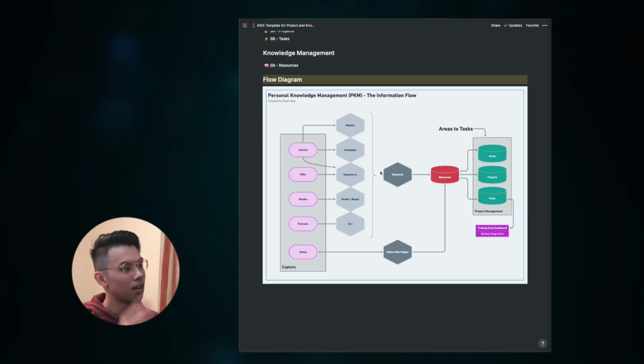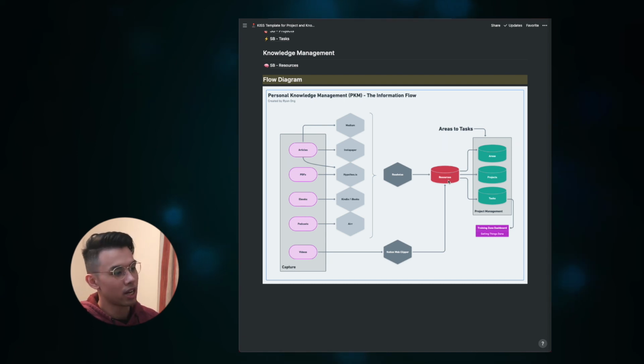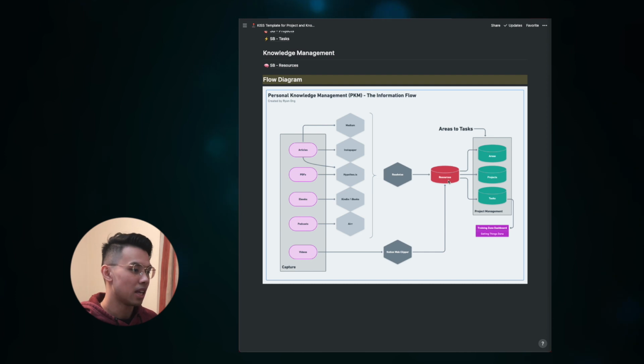First part of the video, now let's jump straight into the high overview of the KISS Notion system. Here you can see the overall flow from capturing different sources of information all the way to organizing it in a single place, resources, the RATE database, and how this single resources is now powering your areas, your projects and different tasks, all the way down to training zone dashboard where you're mainly focusing on getting things done.